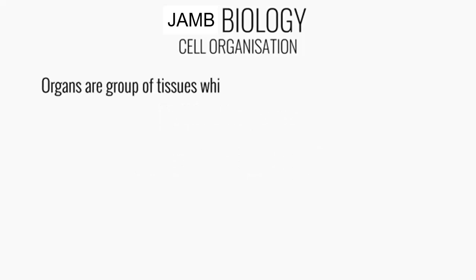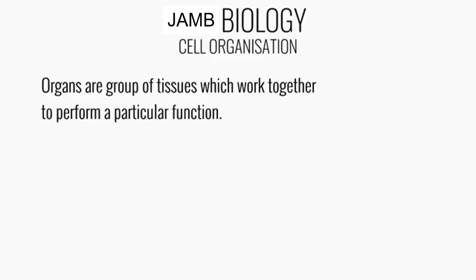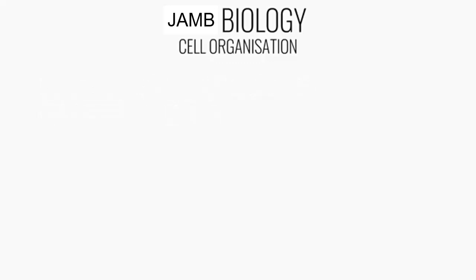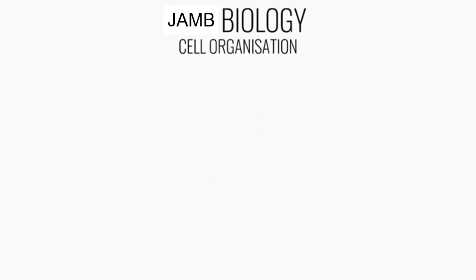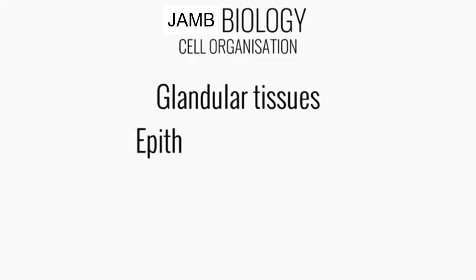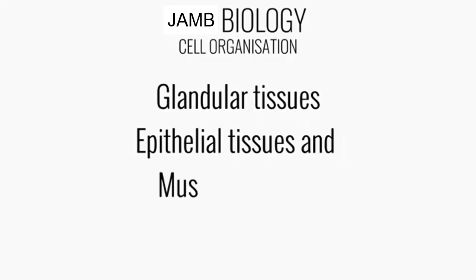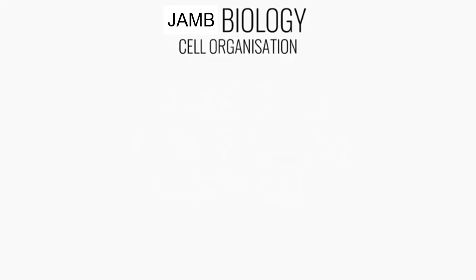So organs are a group of tissues which work together to perform a particular function. Examples of these organs include the heart, the kidney, the stomach, and so on. So we can see that the stomach is made up of tissues like the glandular tissues for secretion, the epithelial tissue which lines the surface, and the muscular tissues for contraction.